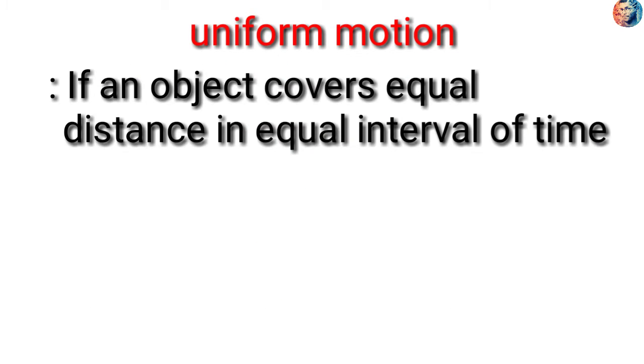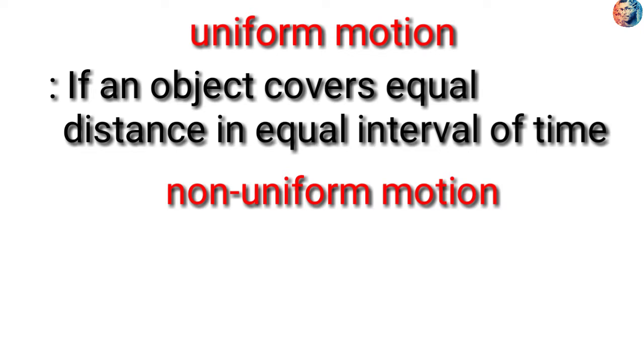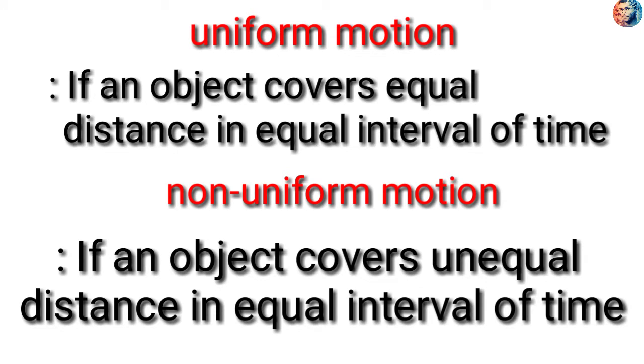Next one is uniform motion and non-uniform motion. Uniform motion means if an object covers equal distance in equal intervals of time, it is said to be uniform motion. What about non-uniform motion? If an object covers unequal distance in equal intervals of time, it is called non-uniform motion.